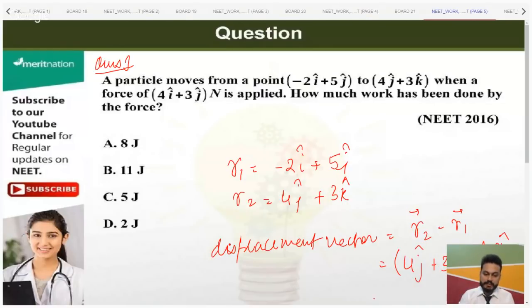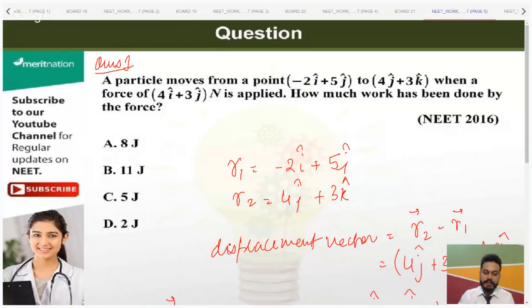So 2i, and j here, but with a negative sign, so minus j, plus 3k. Are you guys getting it? Very good. So the displacement vector is coming out to be 2i minus j plus 3k, that is s.